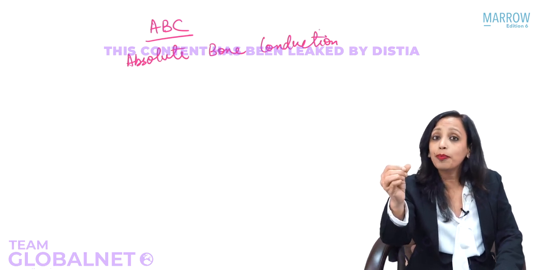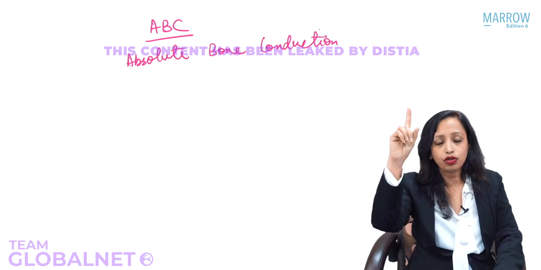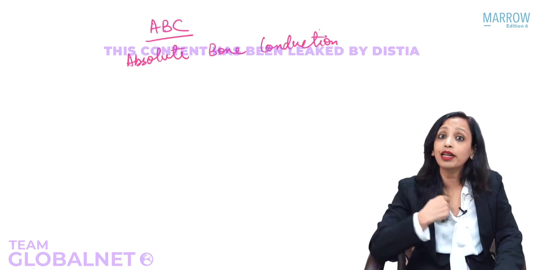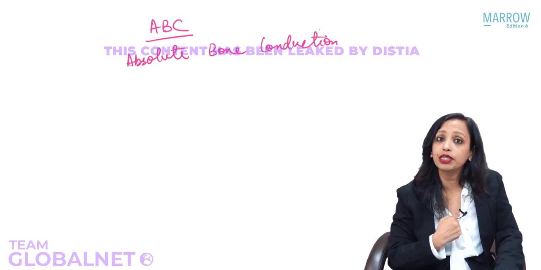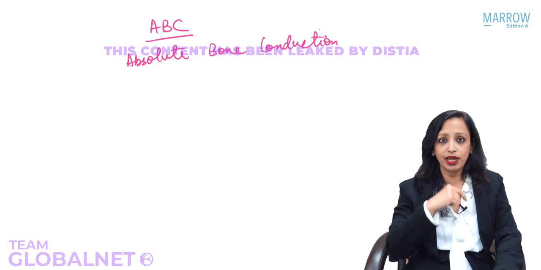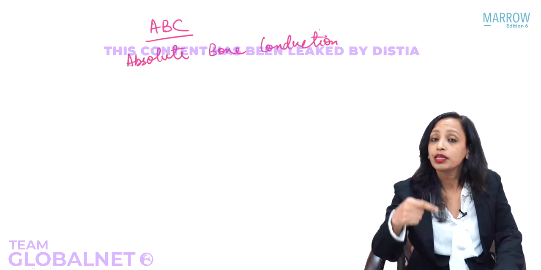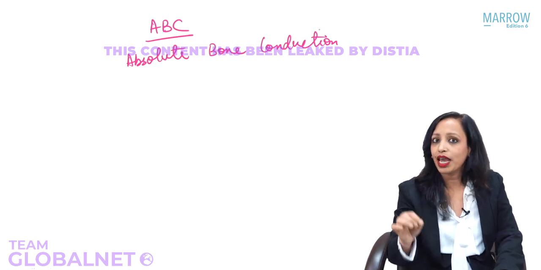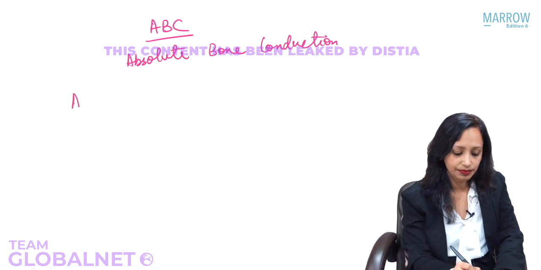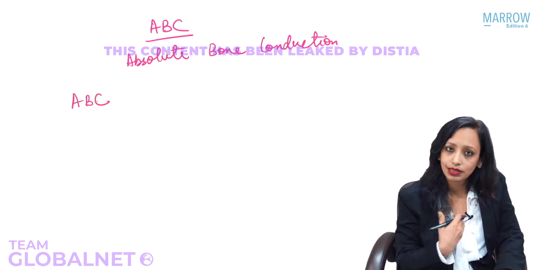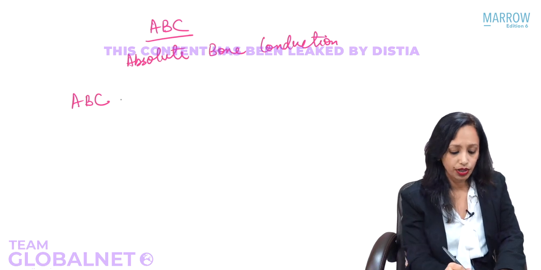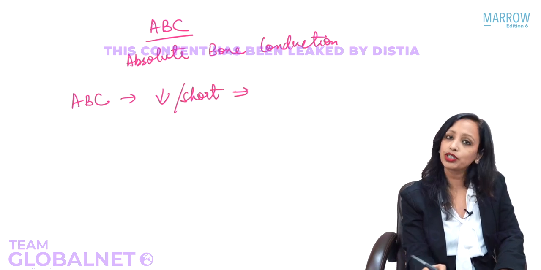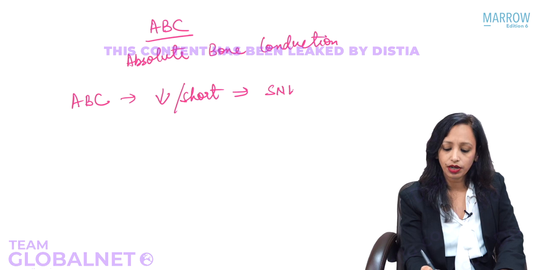The moment the patient stops hearing, he tells me. I immediately take it and place it over my mastoid, and I close my tragus. The patient has stopped hearing, I am still hearing. It means that my sensorial pathway is better than the patient's sensorial pathway. Since mine is normal, the patient's sensorial pathway is less. So if the ABC is shortened, it is less than mine, less than normal, and then I say the patient has a sensorial hearing loss.